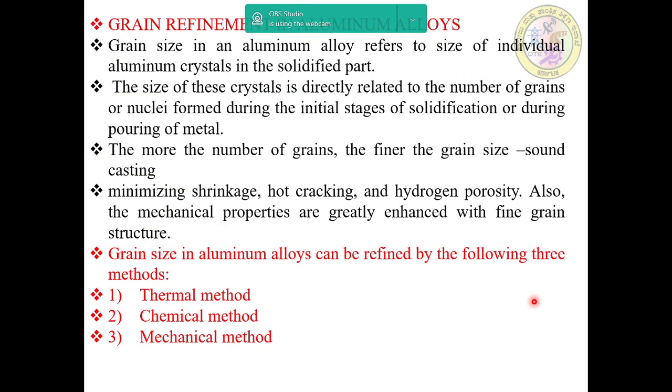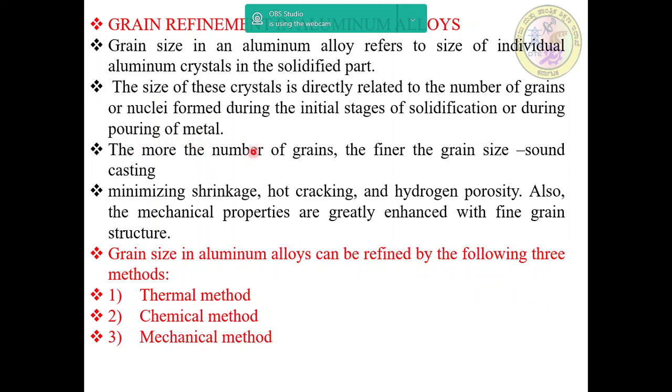And then grain refinement in aluminum alloys. Grain size in an aluminum alloy refers to the size of individual aluminum crystals in the solidified part. The size of these crystals is directly related to the number of grains, or nuclei. The nuclei form during the initial stages of solidification or during pouring of metal.